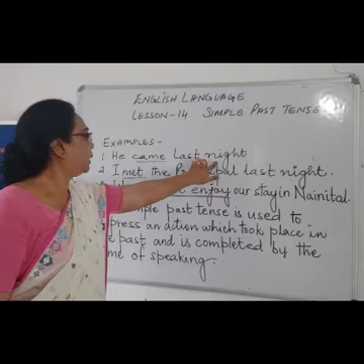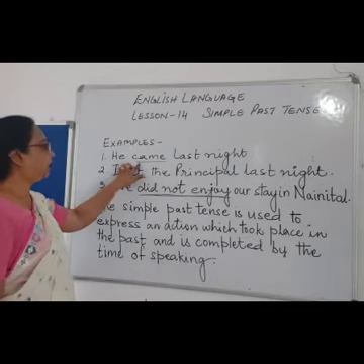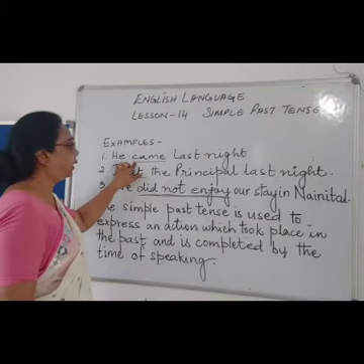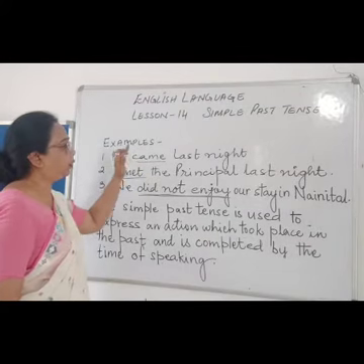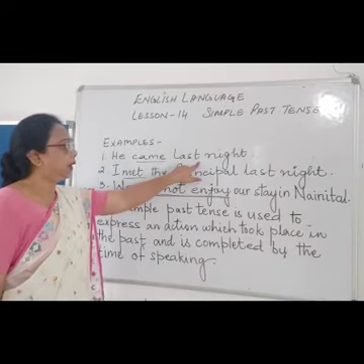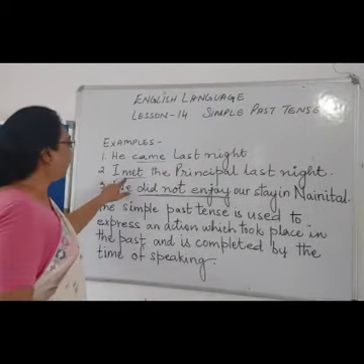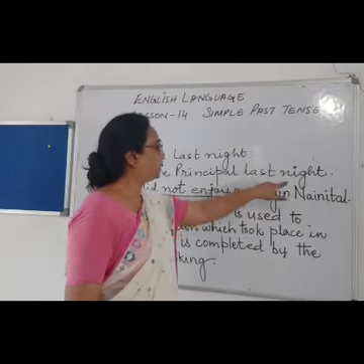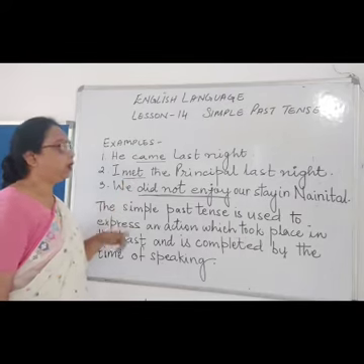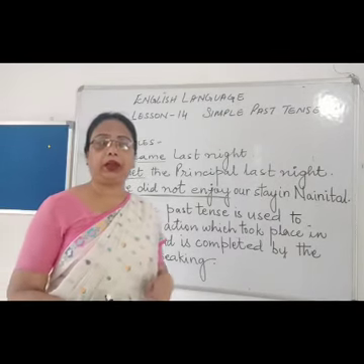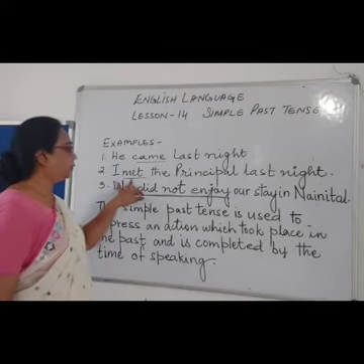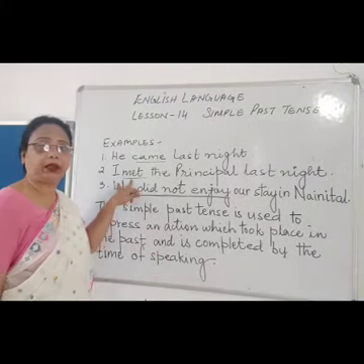Let's see what is written. He came last night. Now, came is a verb, right? It is a past tense, telling that the action has already taken place. The person had come last night. I met the principal last night. Now, you must have gone to the market and seen the principal there. So I met is an action which has already taken place. It has finished.